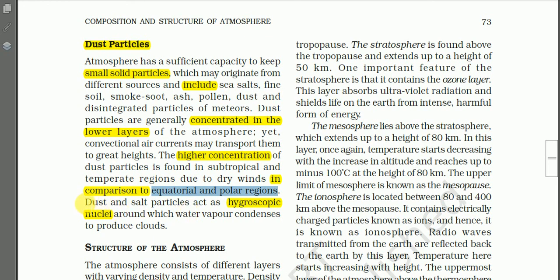About the significance of dust particles, as I told you, dust particles also help in the greenhouse effect, as they absorb some of the earth's radiation. And dust and salt particles act as hygroscopic nuclei, around which water vapor condenses to produce clouds. This is the most important significance of these dust particles, the usefulness of dust particles: hygroscopic nuclei.